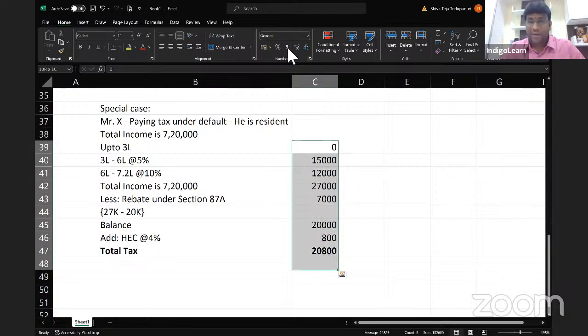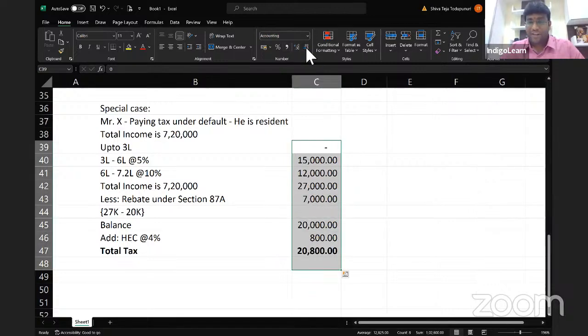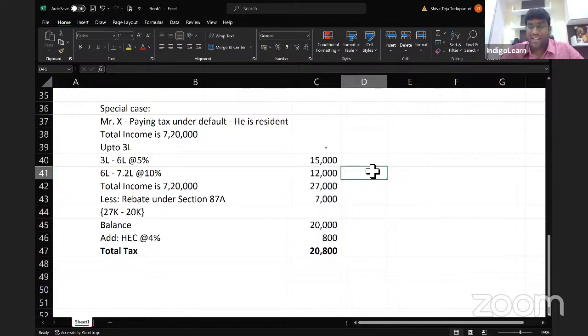I believe you're getting clarity, my dear friends. Everyone, please reply. Very interesting concept of rebate under section 87A. Makes sense, my dear friends? Are we getting complete clarity on this point? See, the whole objective of today's session is to become perfect in amendments. For that only we are conducting this lecture. So feel free to ask in case you have any doubts. Are we clear? Can I proceed?